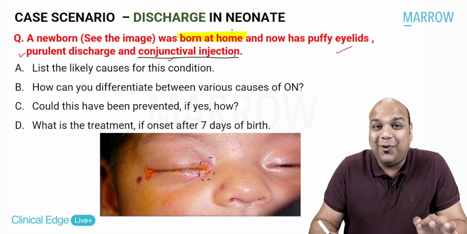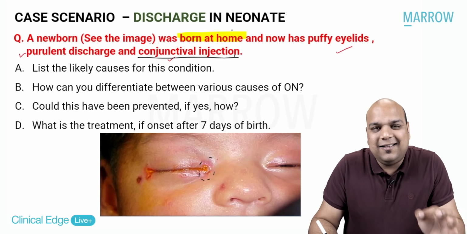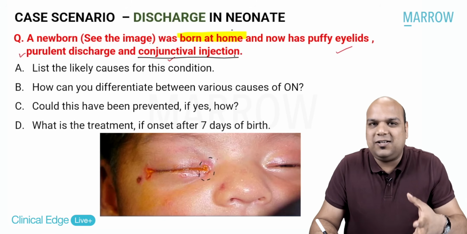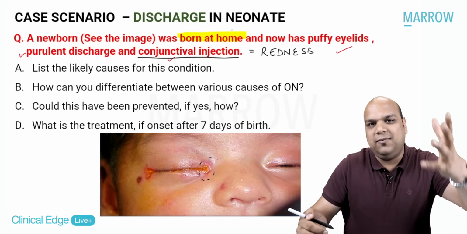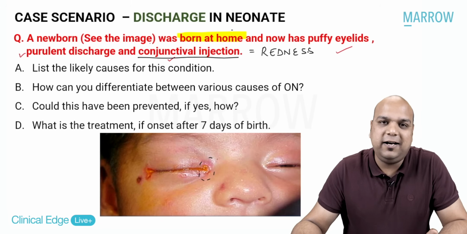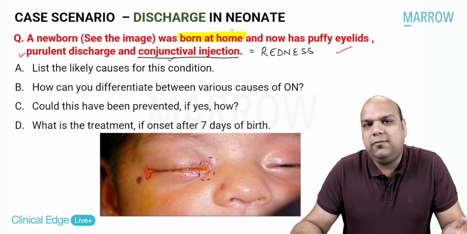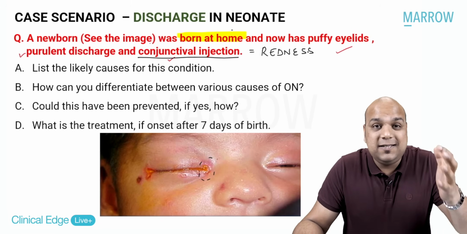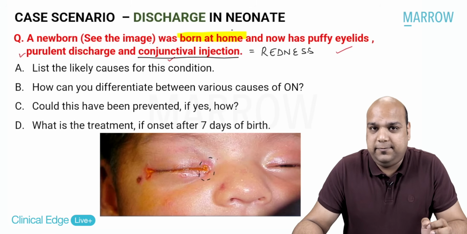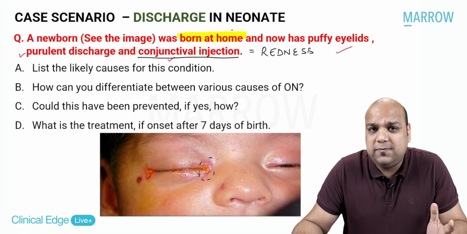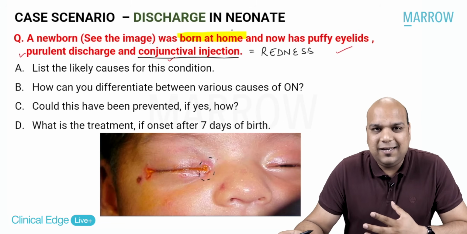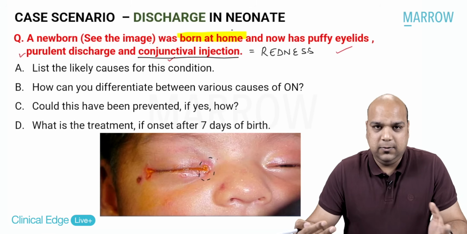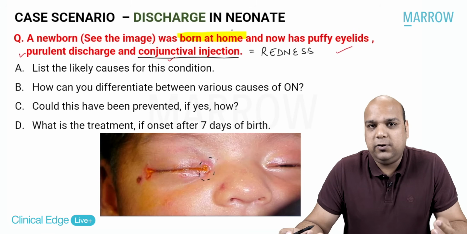So now the question is, what is conjunctival injection? Conjunctival injection, congestion, all these mean the same thing. They mean that there is redness of the eye. And hence, as I said, it is somewhere related to the first case scenario of redness of the eye, but still very different because it is a newborn. Why is born at home important? Born at home is important because we know that if the newborn is born at home, there may be a lack of asepsis. Yes, so more chances of infection. Now, that is the basic information given to you in the question.